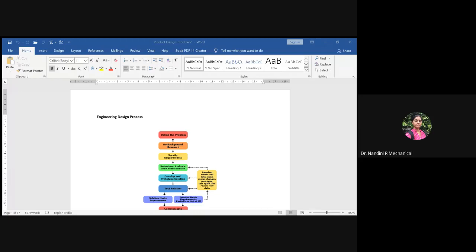Once the problem is defined, you will do a proper literature survey. Based on it, you will list out which equipment and resource materials are required, what is available in-house within the company, what you have to purchase, or what you have to outsource.